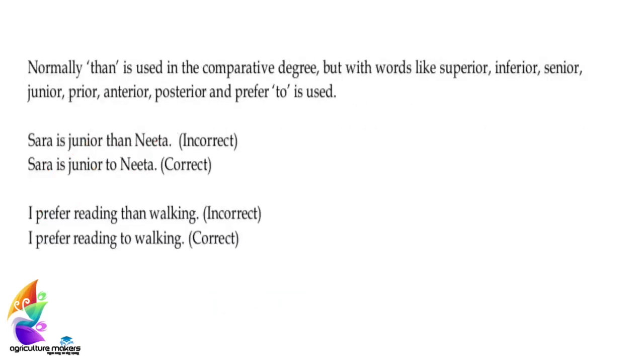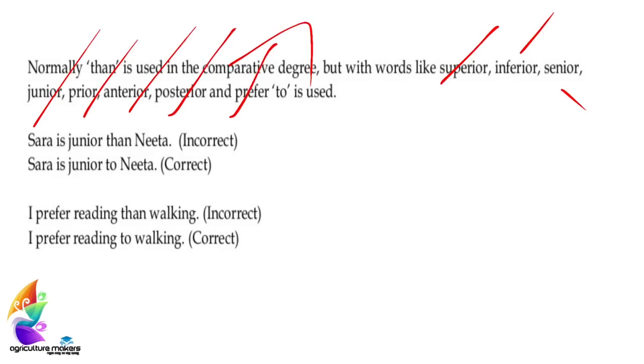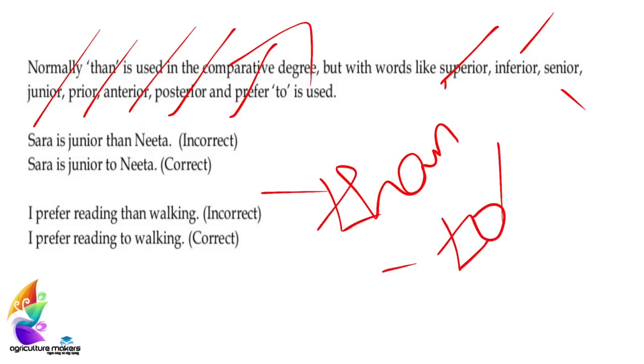Coming to the next, normally than is used in comparative degree, but with words like superior, inferior, senior, junior, prior, anterior, posterior and prefer, you should not use than. Instead of than, you have to use the preposition to. We can see an example. Sarah is junior than Neeta is found to be wrong. Instead, we have to write it as Sarah is junior to Neeta.